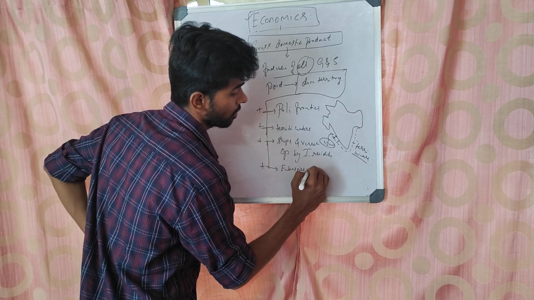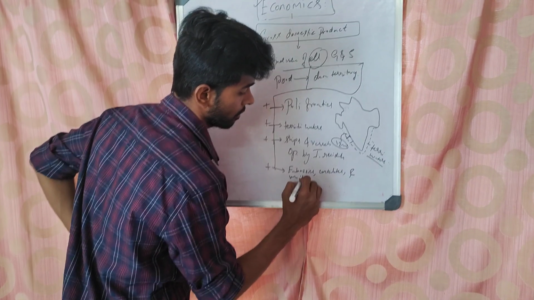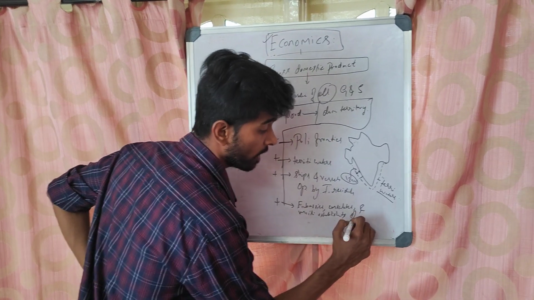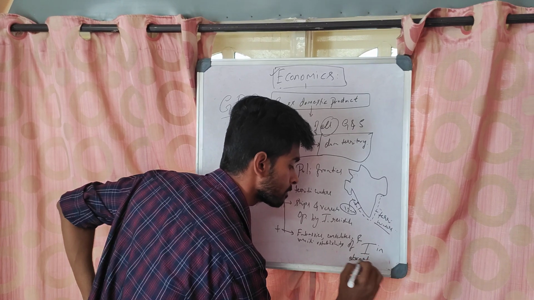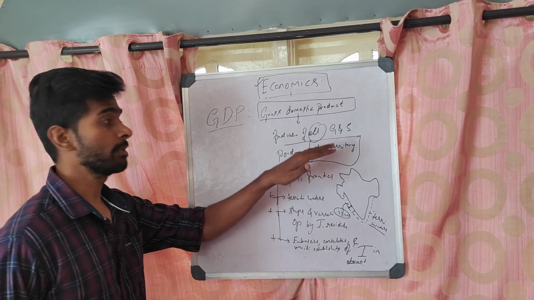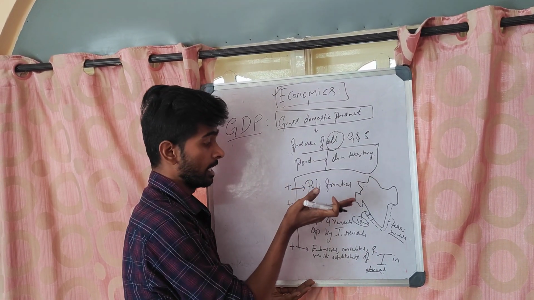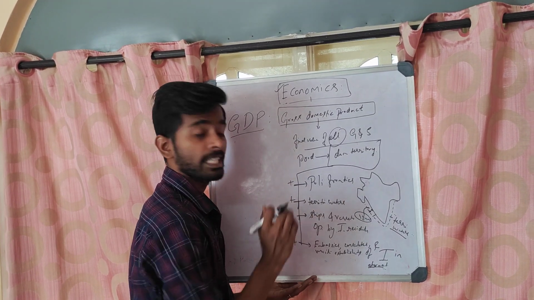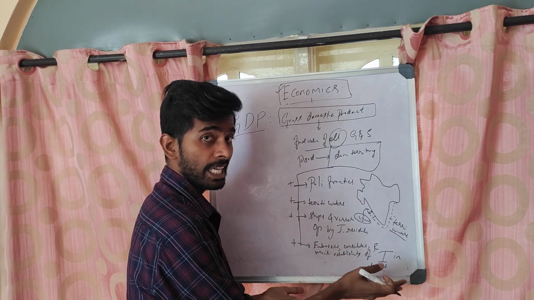embassies, consulates and military establishments of India abroad. Right? These are all the domestic territory. What is domestic territory by this definition? It is a political frontier, and it includes territorial waters, and it also includes ships and vessels operated by Indian residents, and also the embassies, consulates and military establishments of India abroad.